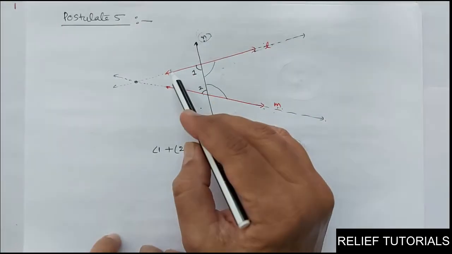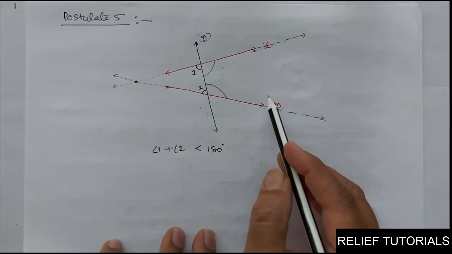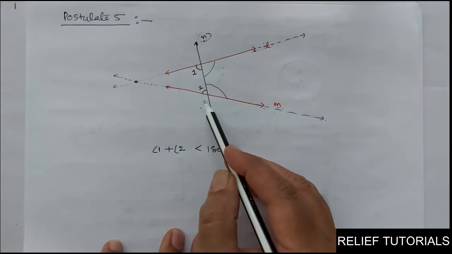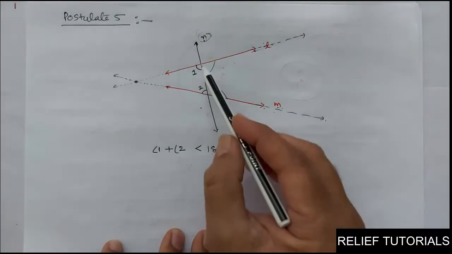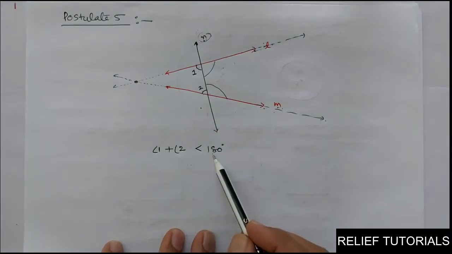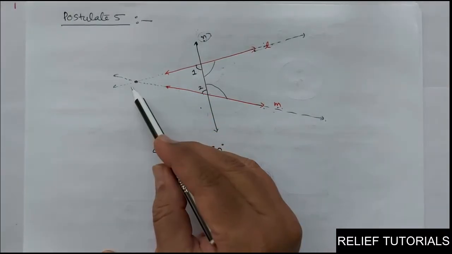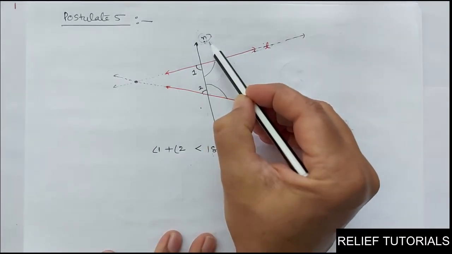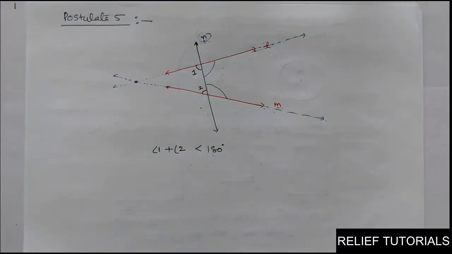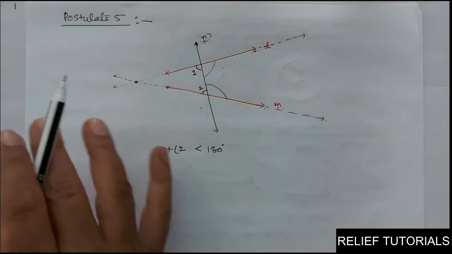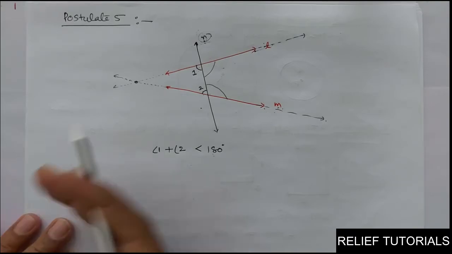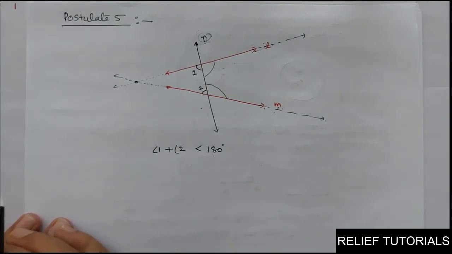So if a line falls on two straight lines, here this line N is falling on two lines L and M, interior angles are formed. The sum of angle 1 and 2 is less than 180 degrees, and if you extend these lines, they will meet on that particular side of line N. This is postulate 5. Have you got it? Postulates 1 to 4 are quite simple and are taken as self-evident truths. They can be considered as axioms.